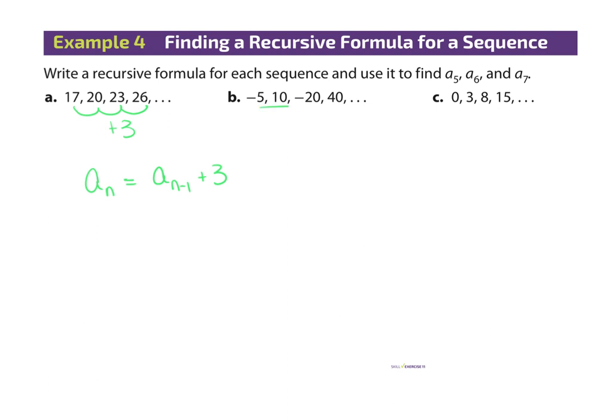-2. So if I'm telling it to multiply by -2 the term in front of it, then I'm just going to say, well, if I'm solving for a sub n, I'm going to take the term in front of it, and I'm going to multiply by -2. All right? So all you're doing with recursive is you're just using the term in front of it. How do I get to it using the term in front or behind or 2 in front or whatever it is, whatever the case may be? All right?